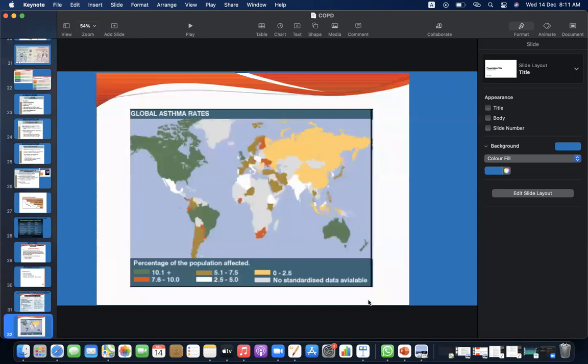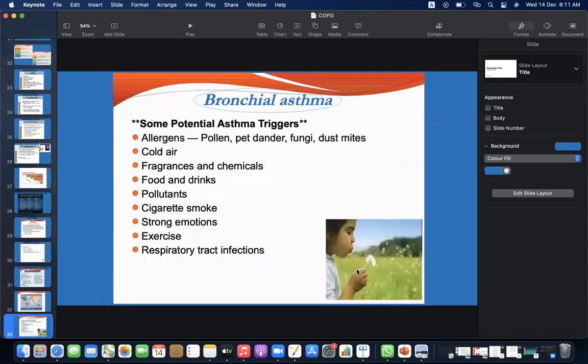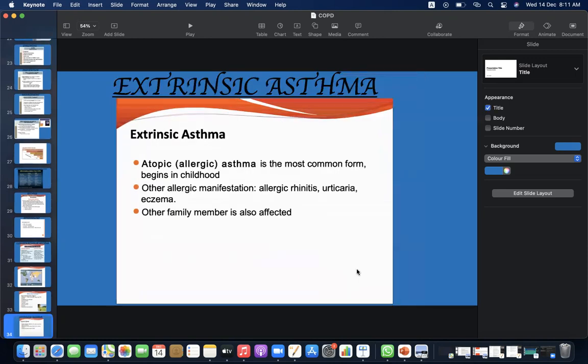Here in this diagram, you can see the global asthma rates being shown. Bronchial asthma: some potential asthma triggers are allergens, pollen, pet danders, fungi, dust mites, cold air, pregnancy, chemicals, pollutants, cigarette smoking, strong emotions, exercise, and respiratory tract infections. Extrinsic asthma: atopic asthma is the most common form and begins in childhood. Other allergic manifestations include allergic rhinitis, urticaria, and eczema. Other family members are also affected.